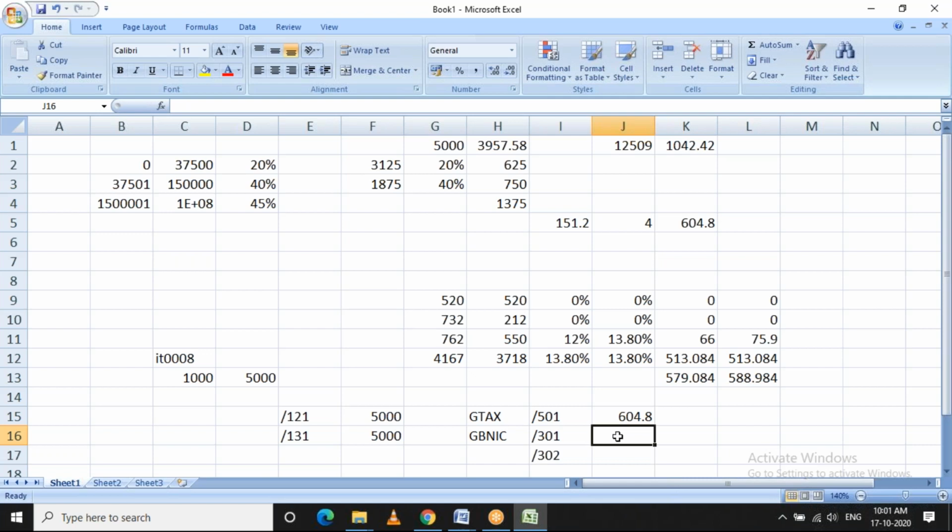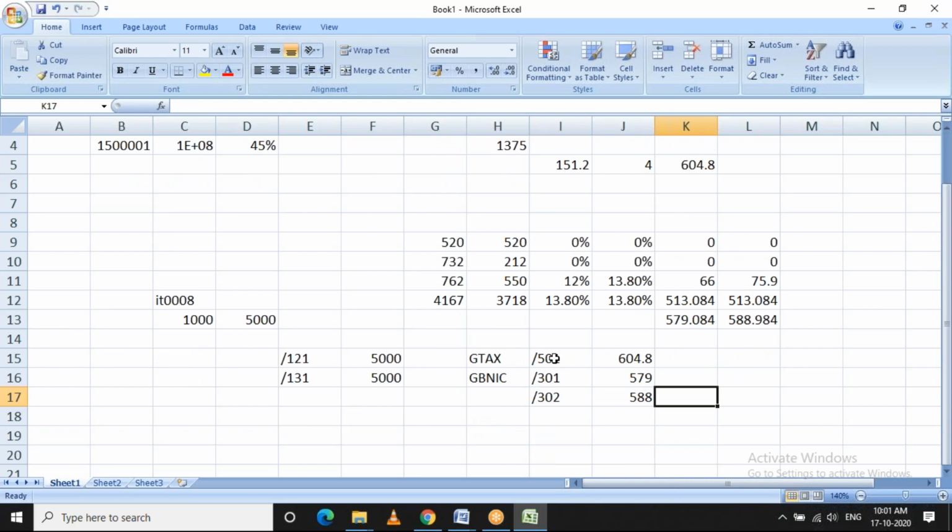So basically it's 579 and 588. These two contributions will be deducted from the employee's earning, and then these two will be reported to the government through the FPS report.